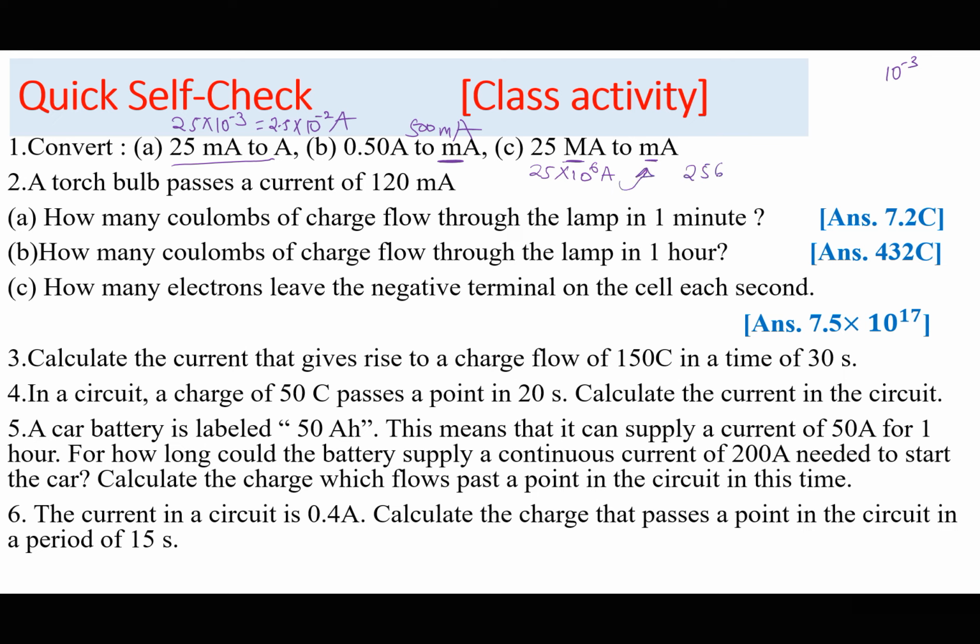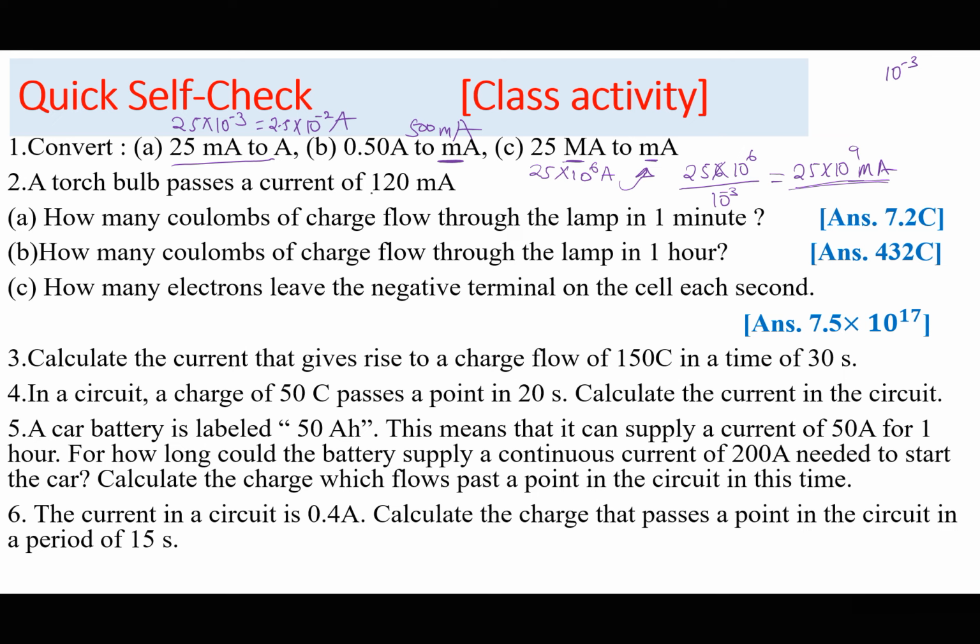So this would be 25 times 10 to the power of 6, again divide by 10 to the power of minus 3, which gives us 25 times 10 to the power of 9 milliamperes. So in removing a prefix, we multiply by its value. In bringing a prefix, we divide by its value.